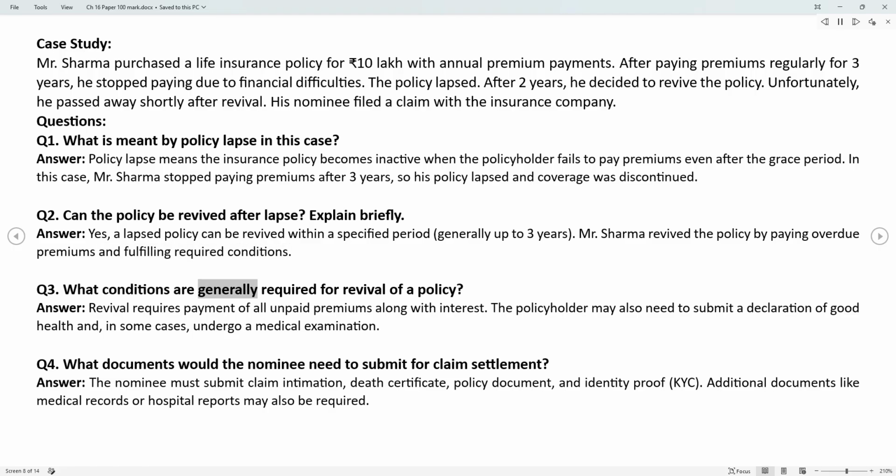Q3. What conditions are generally required for revival of a policy? Answer. Revival requires payment of all unpaid premiums along with interest. The policyholder may also need to submit a declaration of good health and, in some cases, undergo a medical examination.